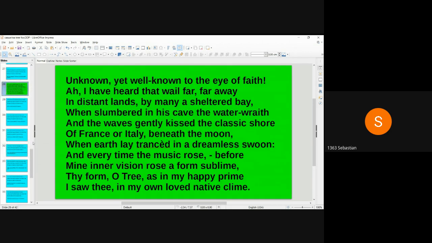Unknown yet well known to the eye of faith, I have heard that wail far, far away. In distant lands by many a sheltered bay, when slumbered in his cave the wind, the water writhed, and the waves gently kissed the classic shore of France or Italy beneath the moon, when earth lay tranced in a dreamless swoon, and every time the music rose before mine inner vision, rose a form sublime. Thy form, O tree, as in my happy prime, I saw thee in my own loved native clime.